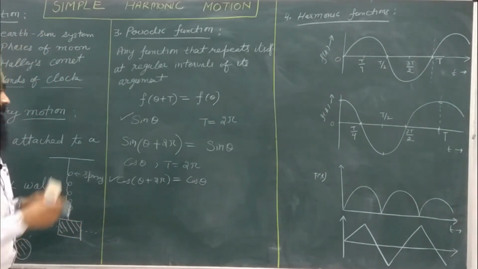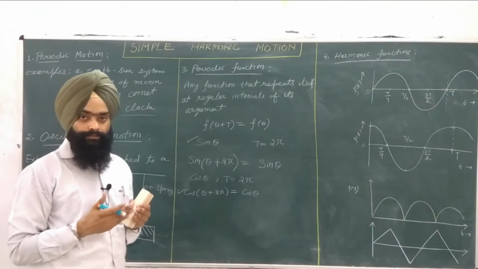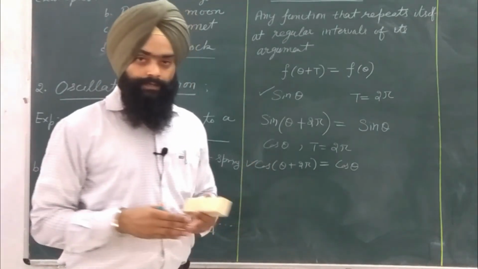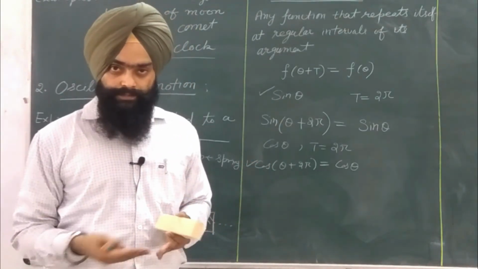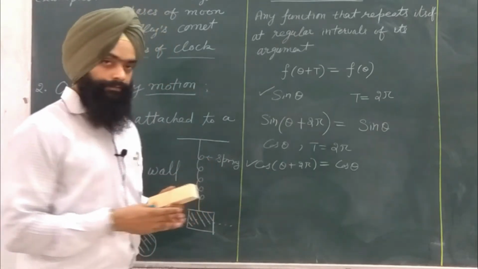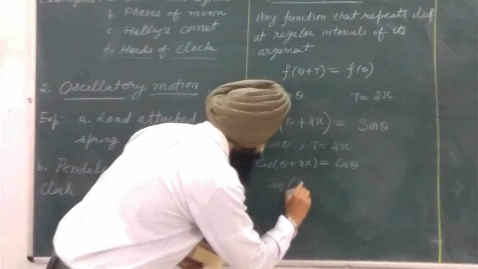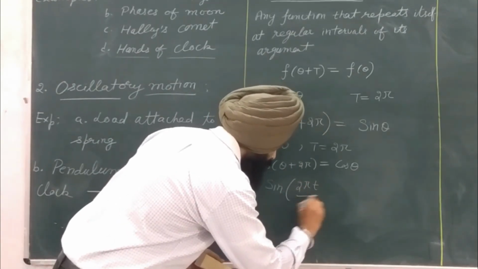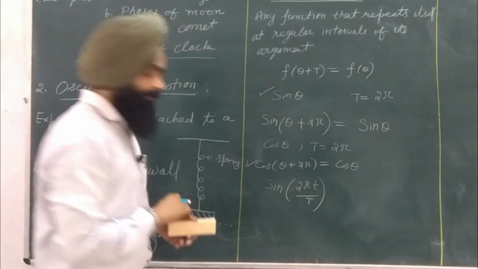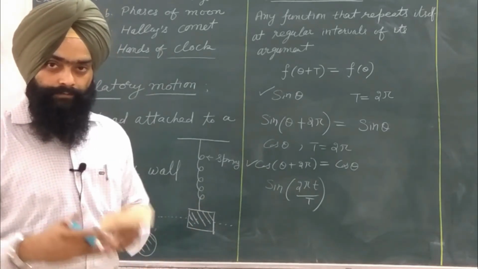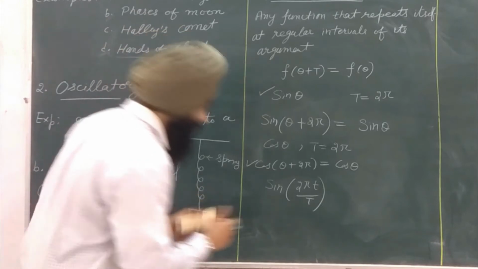So here theta is a dimensionless quantity. Now if the argument theta is represented by some quantity which has some dimensions, then the sine or cos function can be written like this: sine of 2 pi t by capital T. Now if this function is to be repeated after a regular interval of its time period, we can write like this.